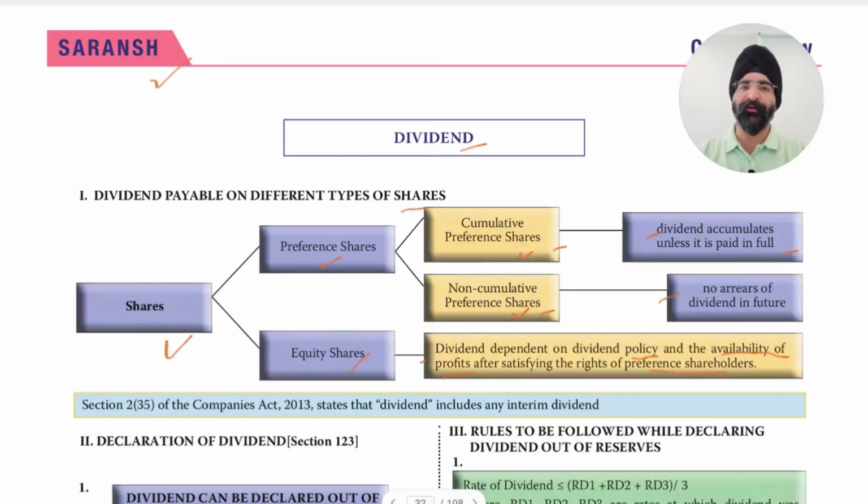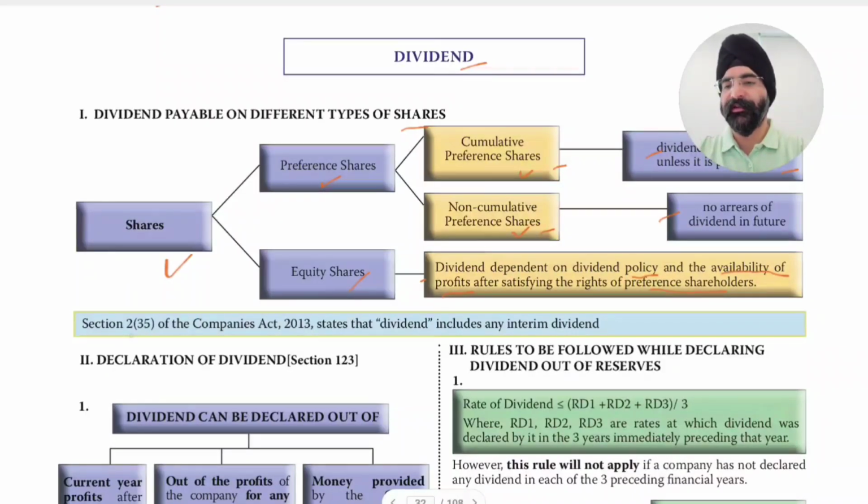If there are no profits, or if the board does not propose, then dividend is not required to be paid on equity shares.